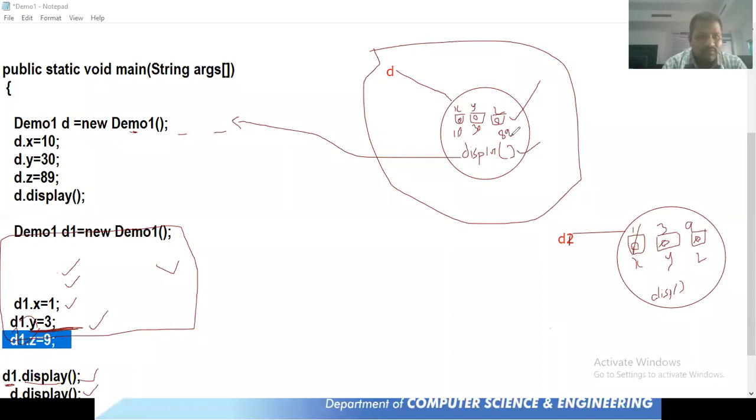What will be the output? Three times we are calling this display function, and the first time what output will we get? 10, 30, 89. The next time we'll get 1, 3, 9, and the next time we'll get 10, 30 and then 89. Yes, very good. This is how the program executes.